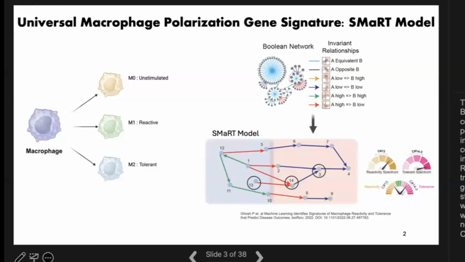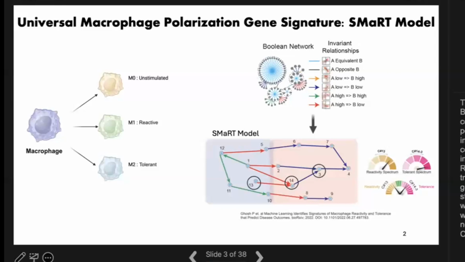Thus, they created a model based on Boolean implication analysis called the Signature of Macrophage Reactivity and Tolerance, or the SMART model. This model was trained on human macrophage samples, and it identified clusters of genes that optimally capture the continuum of polarization states.